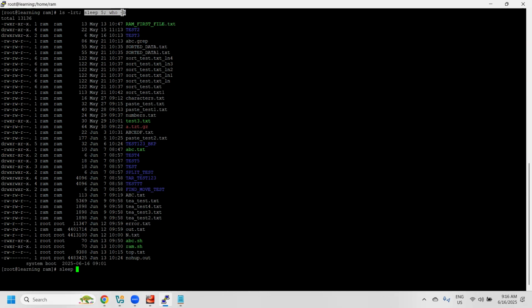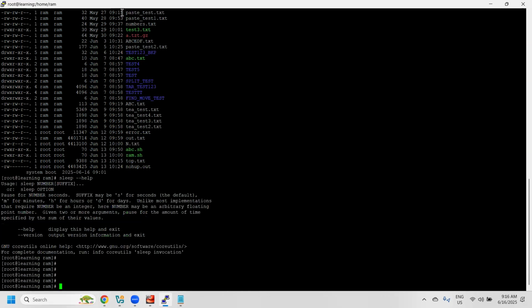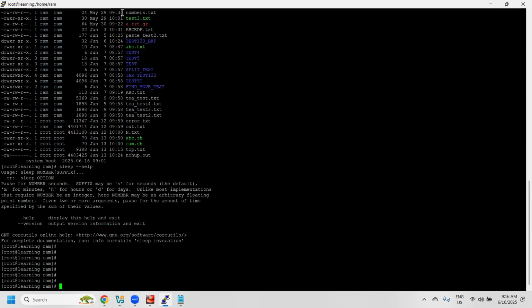As part of the sleep command, if you go with sleep --help, we can specify the suffix. Sleep is a command with which we can pause for a number of seconds. The suffix is s by default, for seconds. There is also m for minutes, h for hours, and d for days. So if you want to pause the program execution for some number of seconds, minutes, hours, or days, we can go with that.